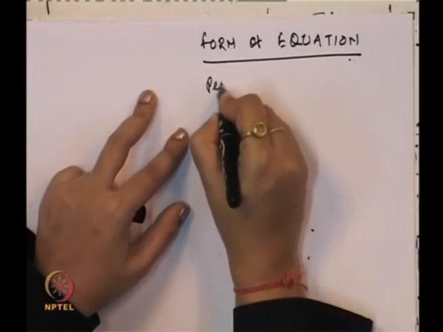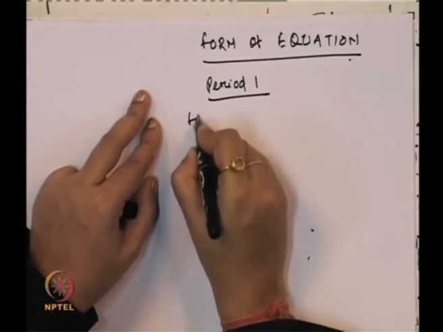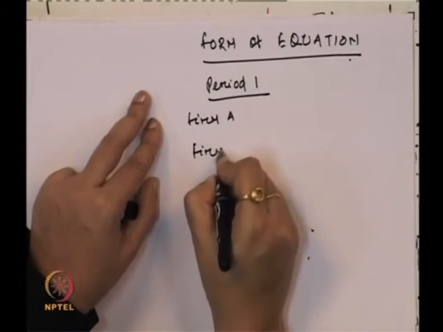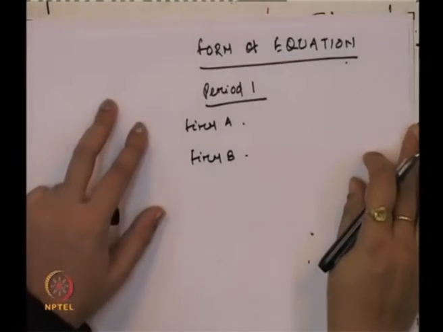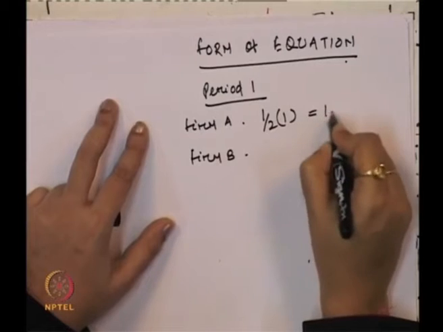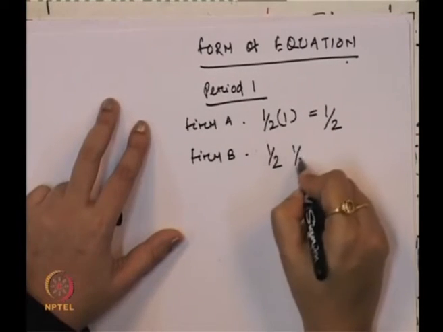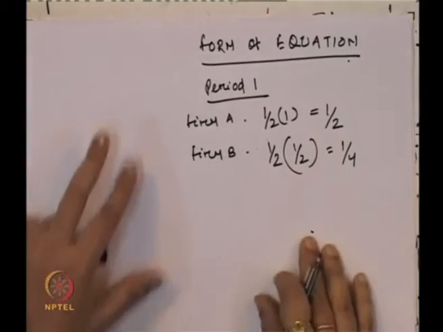Period 1: we will see what is farm A, what is farm B. Farm A is half of the total market. So, this is half. Farm B is half of A's share, which comes to 1/4.